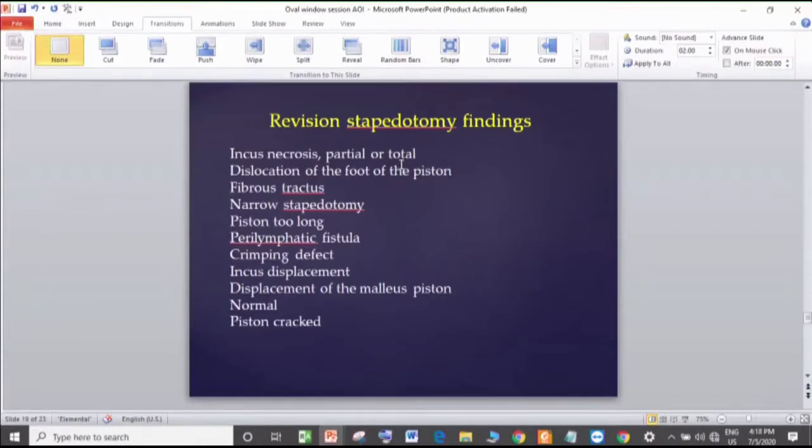Yeah. I'm going to interrupt here. Going back to your point of dislocation of the end of the piston, assuming that you put a slightly longer piston, Ashish, would you desecrate the endosteal membrane or would you put it on top of the endosteal membrane? So it's always a dilemma, and I always end up breaking the endosteal membrane and having my own surgical trauma for predictability.